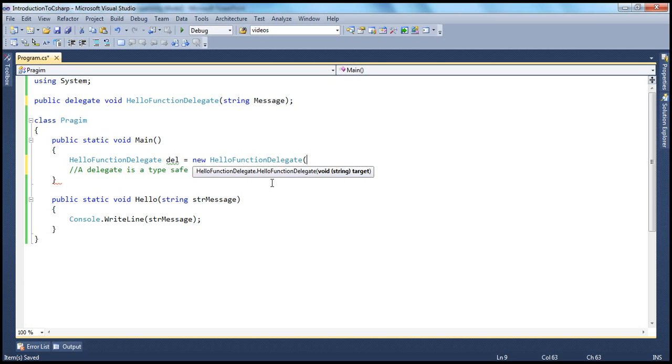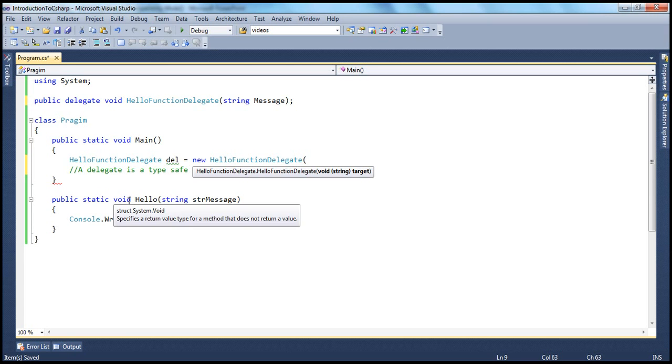In our example, I want this delegate to point to this hello method, so I'm going to pass in that function name. And if you look at the IntelliSense here, the parameter that you are going to pass in should be a method name because that's a delegate. And that method should have a void return type and it should take a string parameter. So is our method conforming to that signature?